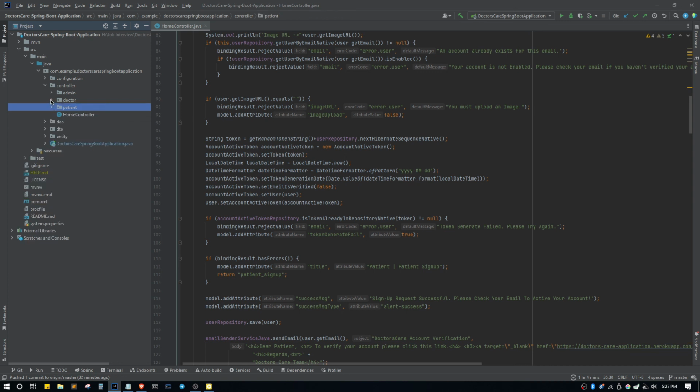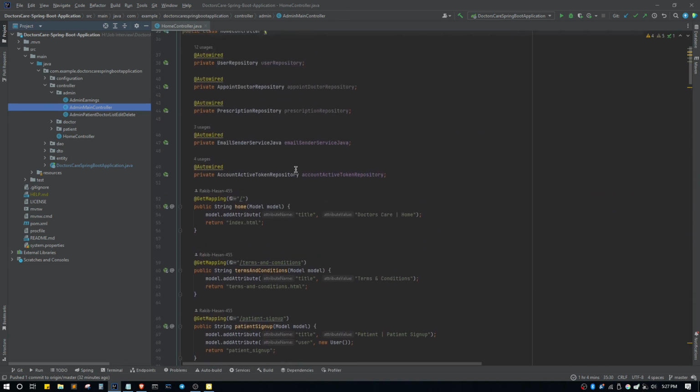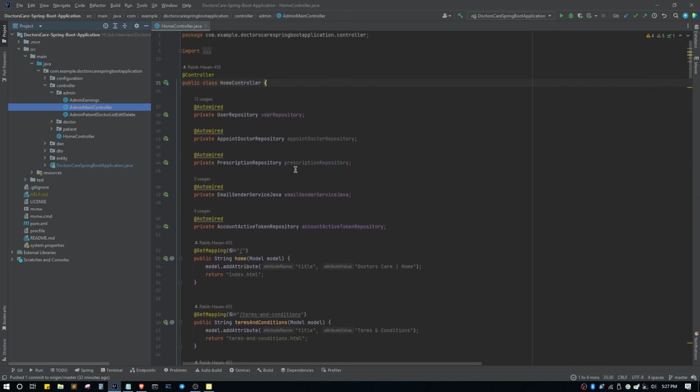Like patient, inside doctor, there are all the controllers doctors usually use. And inside admin, there are all the controllers of the admin. Within these controllers, there are many mappings like get or post mappings just to redirect those users to different pages.